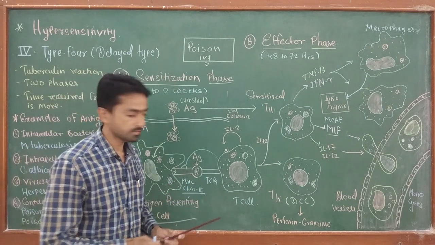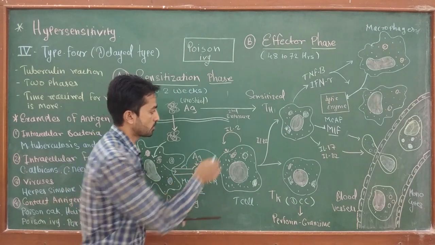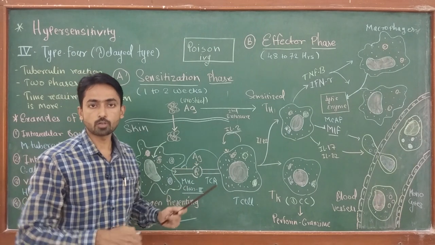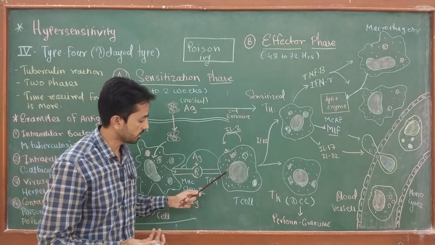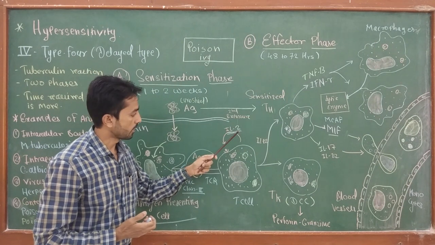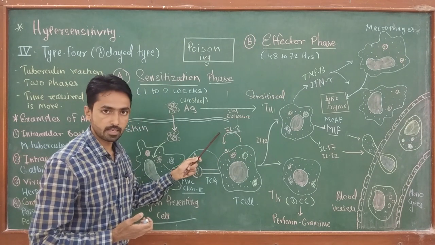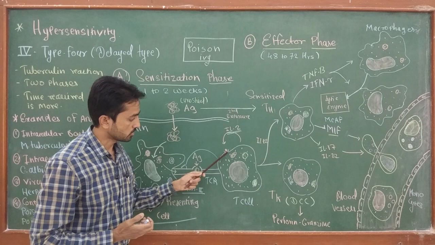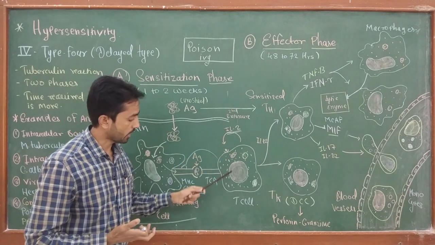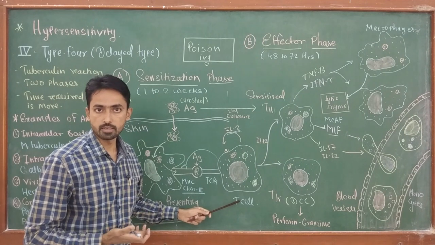For the activation of the T cell, the cell produces cytokines like interleukin 2, and interleukin 2 has autocrine action, meaning the cell itself has receptors for this cytokine. Once the cytokine is produced by the cell, it attaches to its own receptor, and this cytokine activates the naive T cell.